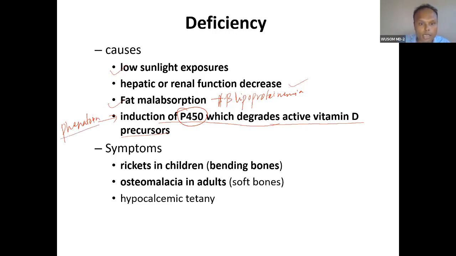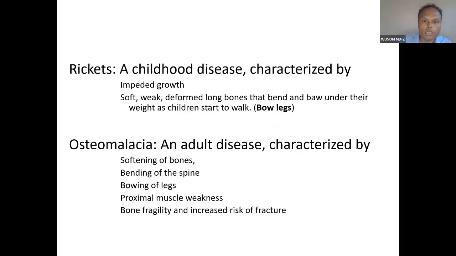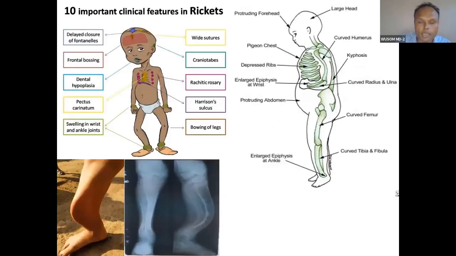Rickets in children and osteomalacia in adults, and hypocalcemia. Low calcium will cause tetany. This is the feature of low calcium. Rickets is a childhood disease characterized by impeded growth, soft, weak, deformed bones, and bow legs, which is very characteristic. Osteomalacia in adults: softening of bone, bending of spine, bowing of legs, proximal muscle weakness, bone fragility. These are the features of rickets.